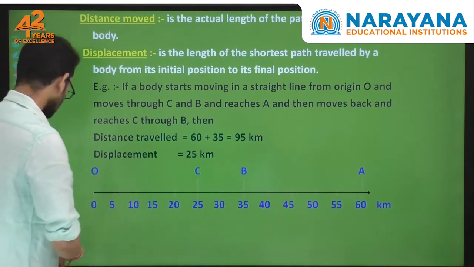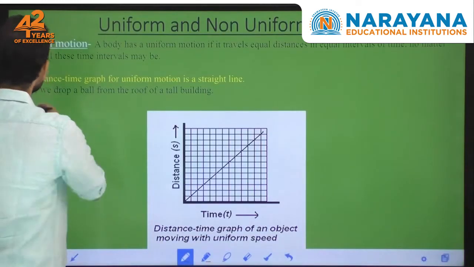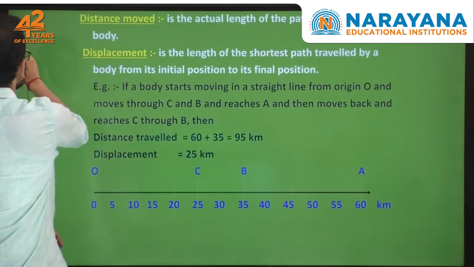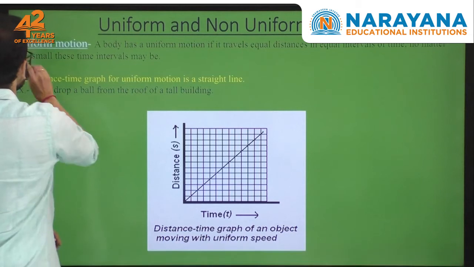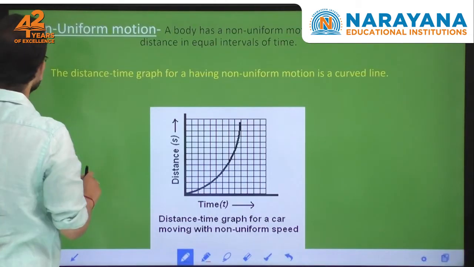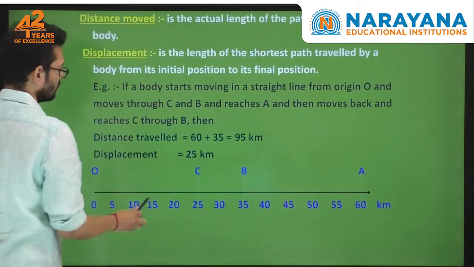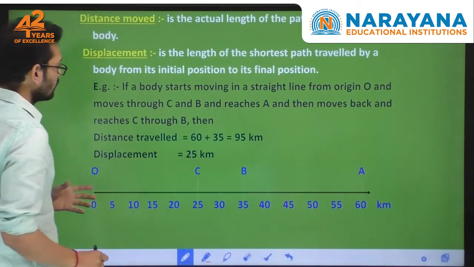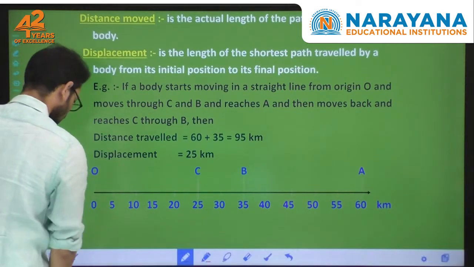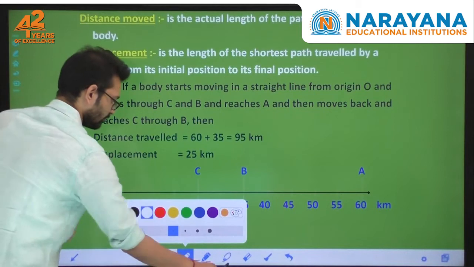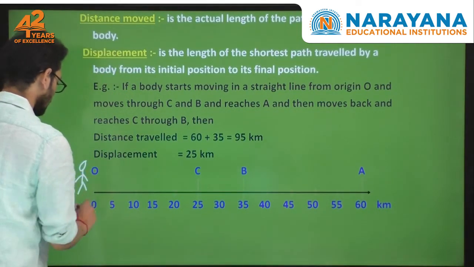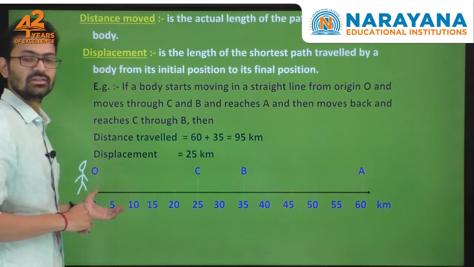Imagine a person standing at a particular position, at the origin, which we can take as 0.